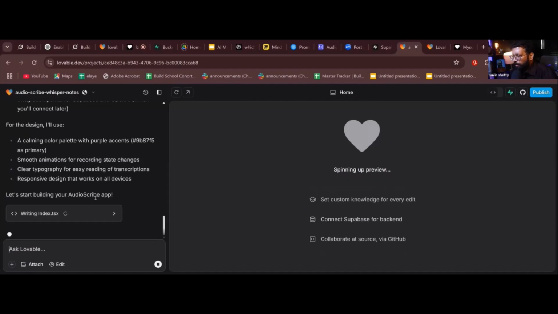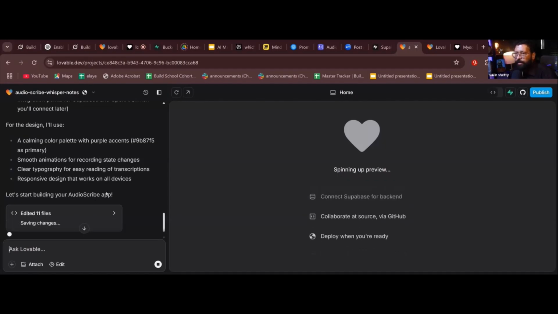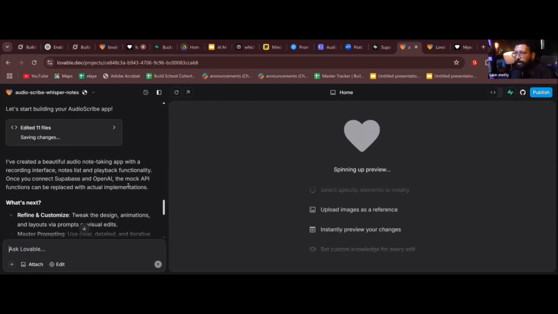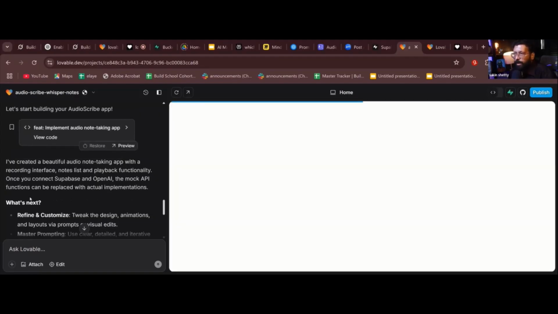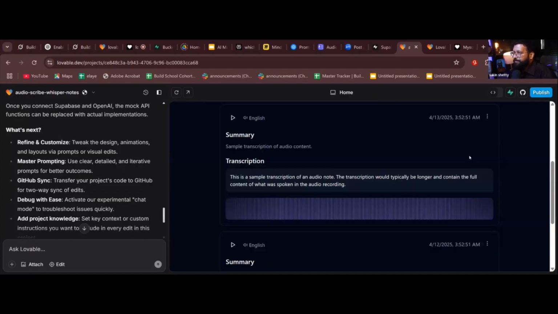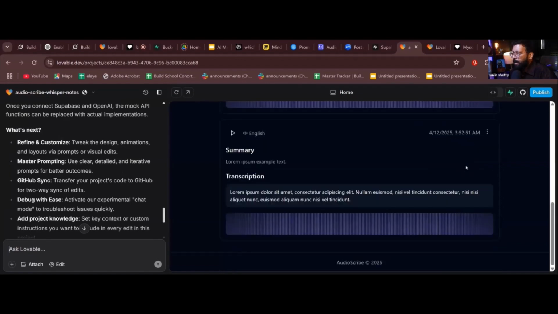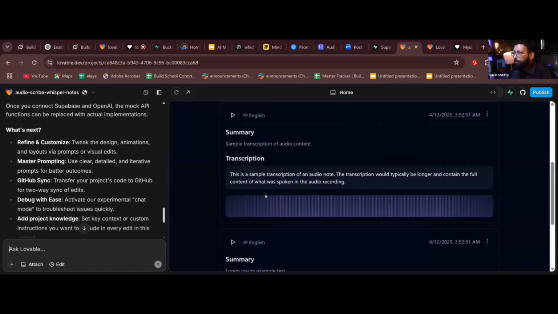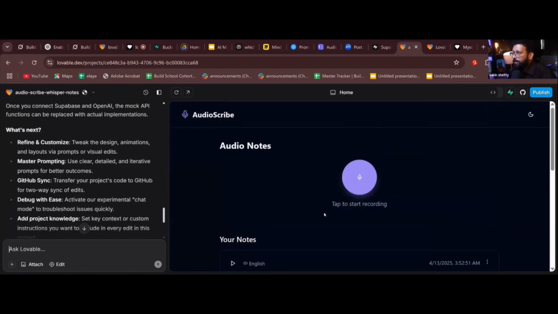Okay, I've created a beautiful audio note taking app with the recording interface, notes list, playback functionality. Once you connect Supabase and OpenAI, the mock API functions will work. So it has already created something. Let's see. Wow. How is it, guys? These are mockups. I didn't do anything. Okay, I'll maximize the screen also. Okay, don't worry.